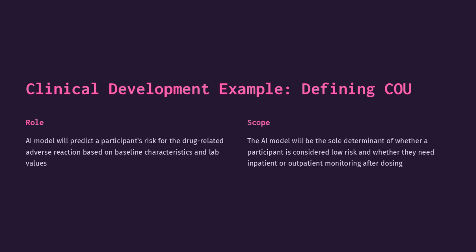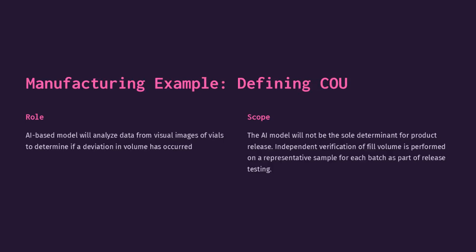The AI model will predict a participant's risk for the drug-related adverse reaction based on baseline characteristics and lab values. The AI model will be the sole determinant of whether a participant is considered low risk and whether they need inpatient or outpatient monitoring after dosing. The AI-based model will analyze data from visual images of vials to determine if a deviation in volume has occurred. The AI model will not be the sole determinant for product release. Independent verification of fill volume is performed on a representative sample for each batch as part of release testing.